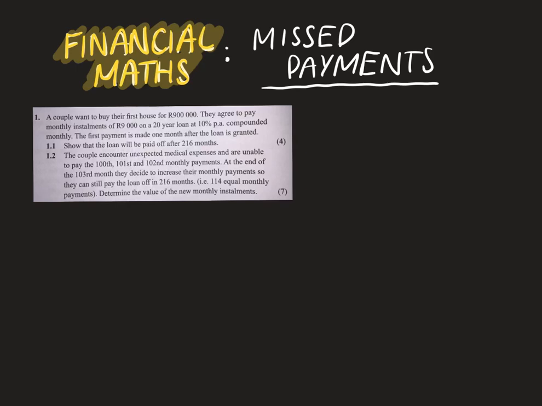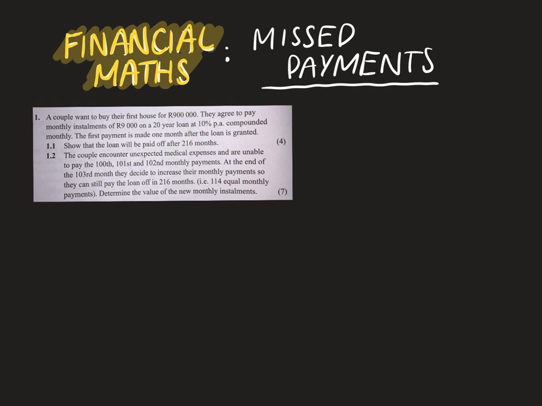We're going to be dealing specifically with financial maths and missed payments today, or deferred payments. The scenario is that you've been granted a loan and you've been making payments on your loan for the last I don't know how many months. And suddenly you run into some financial difficulties, or there are certain reasons that allow you not to pay your monthly installment, which means that you will miss a few payments. And then once you're back on your feet and you can make your monthly installments to pay back this loan, your loan process will start again.